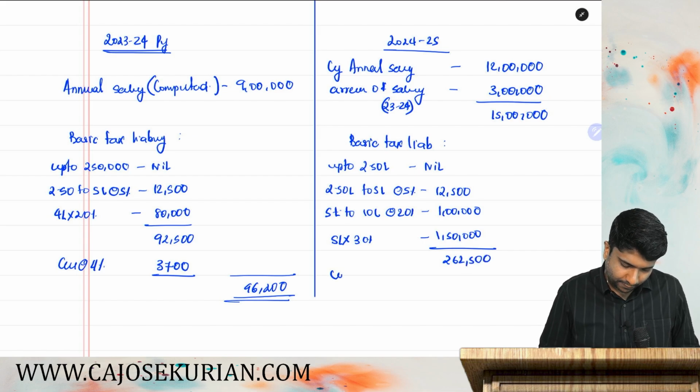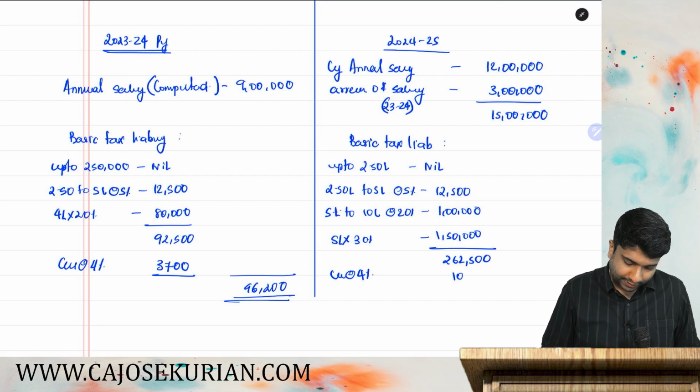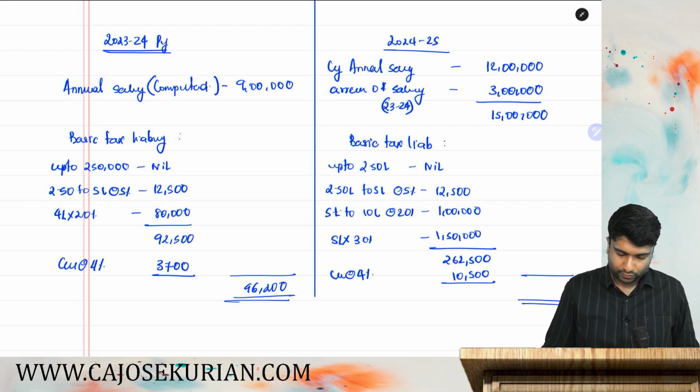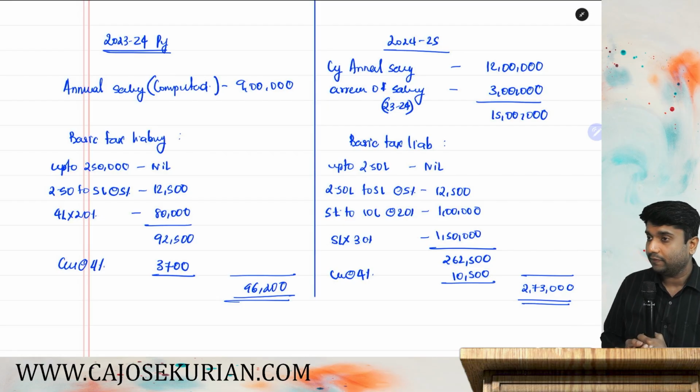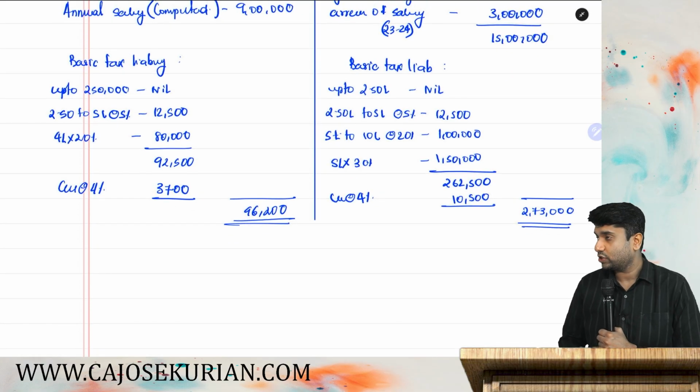2,62,500. And cess will be at 4%. And how much is 4% cess? 10,500. So altogether, how much is the liability? Come again? 2,73,000. 2,73,000 is the tax liability figure coming. Are you all with me? Have you understood this much?